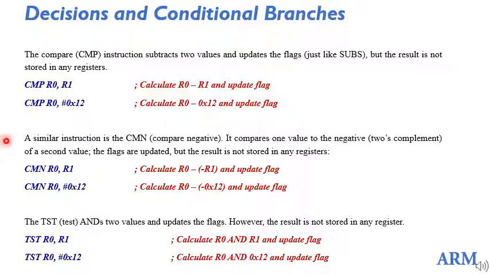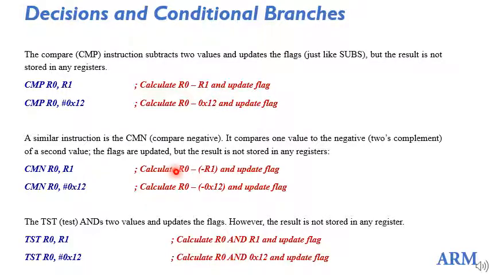A slight variation of this compare instruction is CMN. This is going to subtract the negative value of the second operand. Actually the expression is R0 minus negative R1. It forms the negative of the second operand and subtracts it from the first operand.